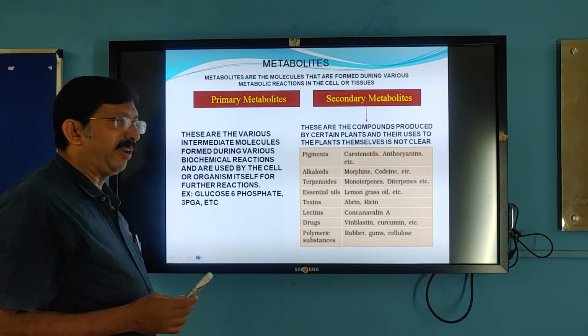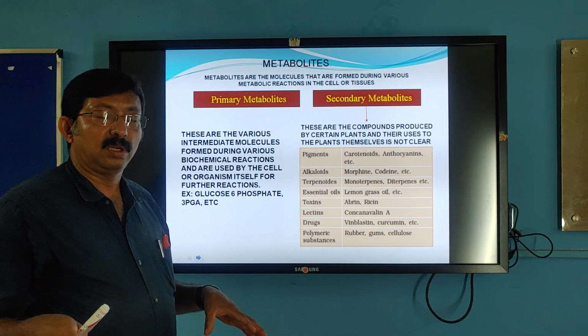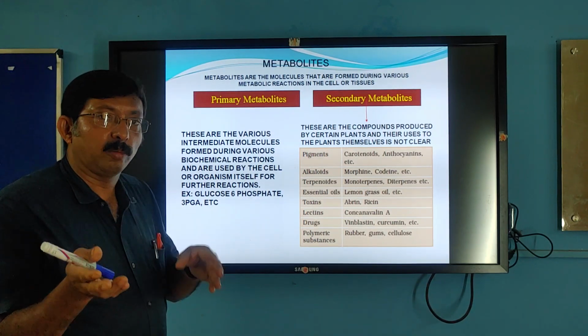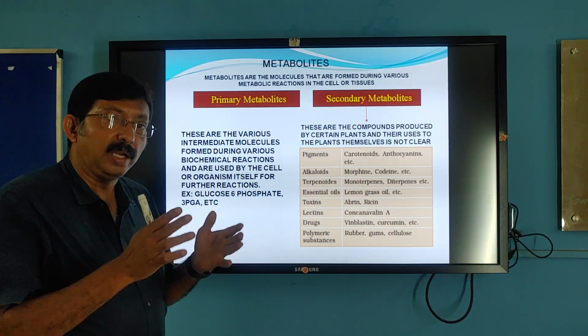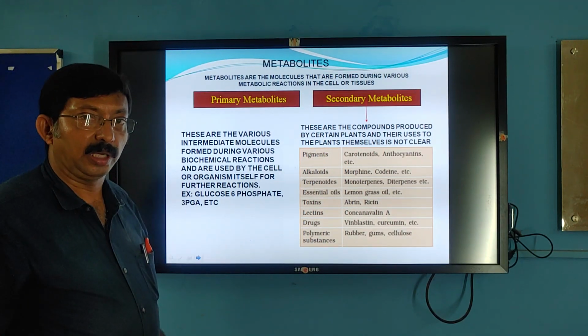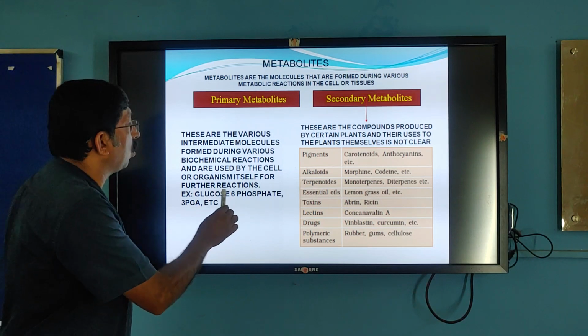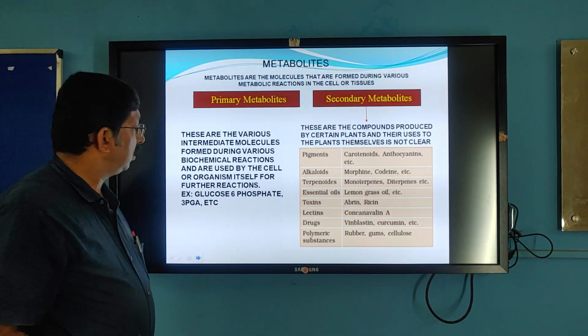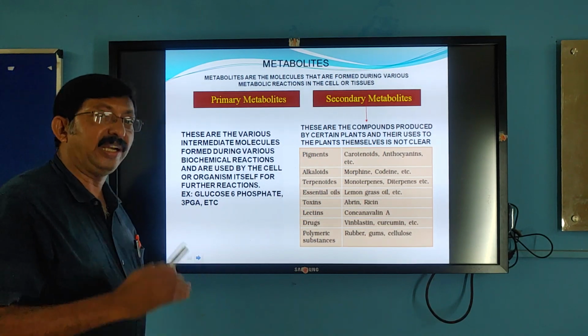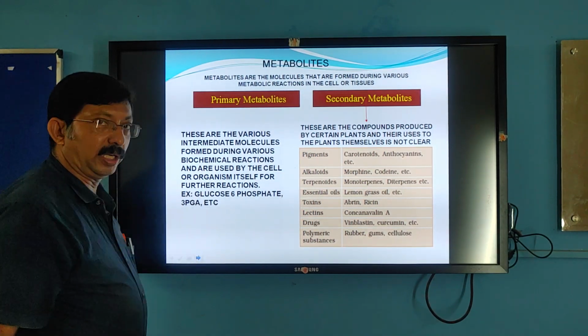Primary metabolites are various intermediate components, and they are going to be used for the next reactions. These metabolites are formed in one reaction and they are going to be used in the next reactions within the body itself. They are called primary metabolites. For example, you can see here glucose 6-phosphate, 3-phosphoglycerate, and so on. These are primary metabolites.